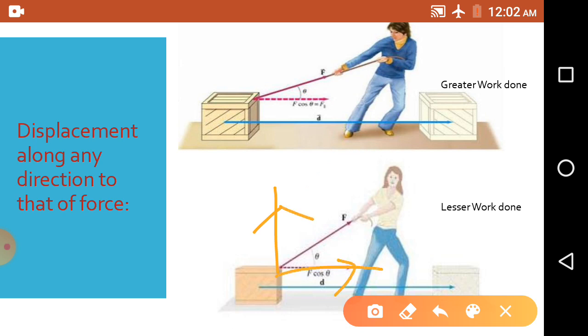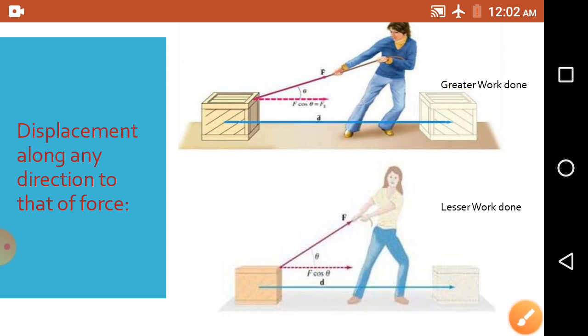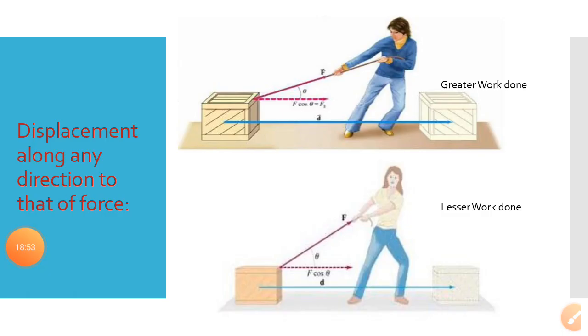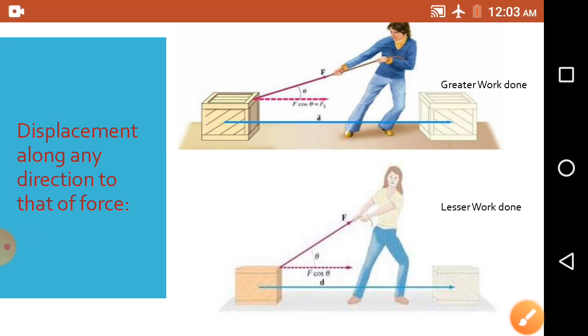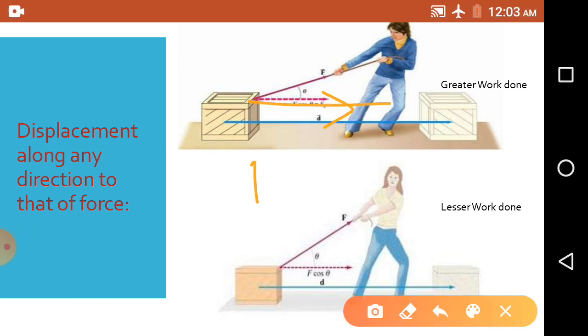So for this picture we will say that most of the force is acting along the displacement, and force into displacement is equal to work done.